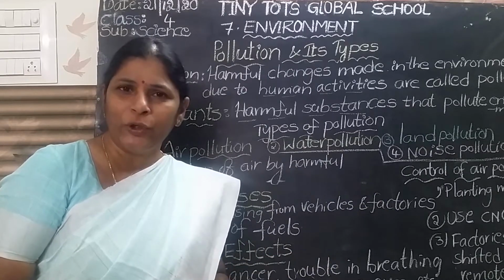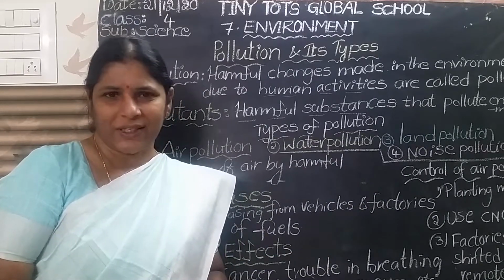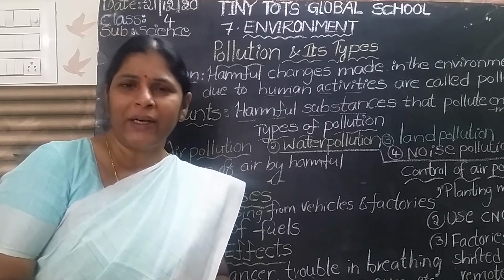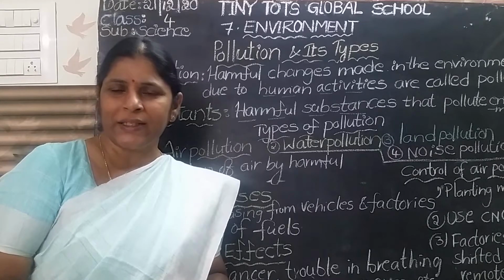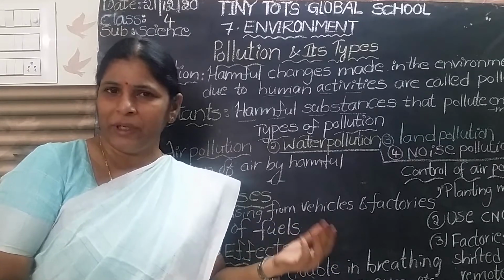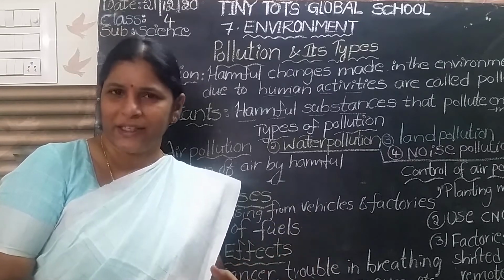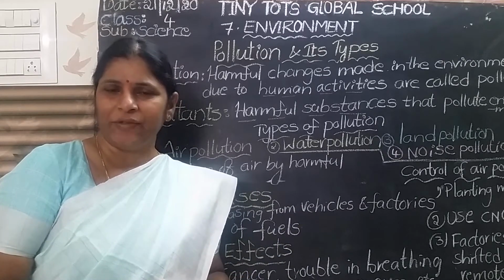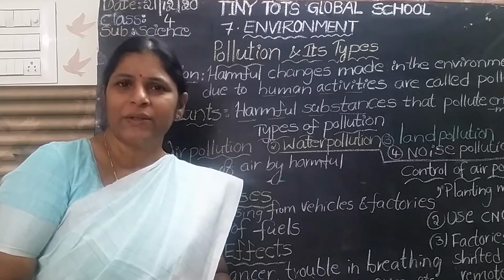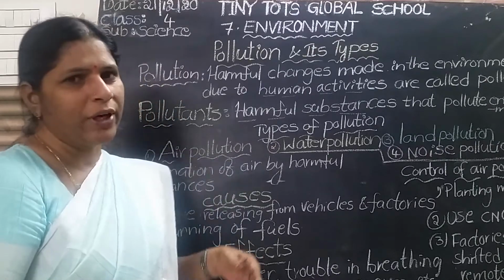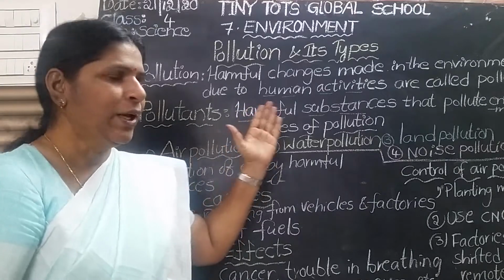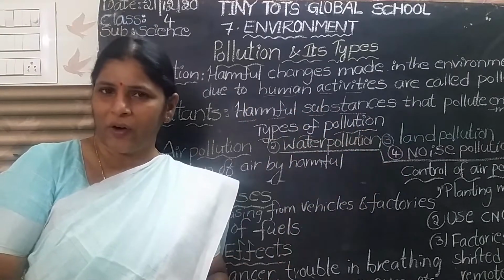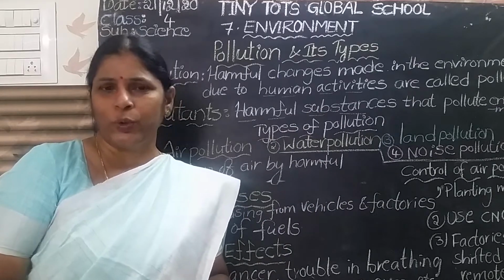The harmful substances which pollute the environment are called pollutants. They may be in solid form, liquid form, or gaseous form. So pollutants means the harmful things which make the environment polluted.